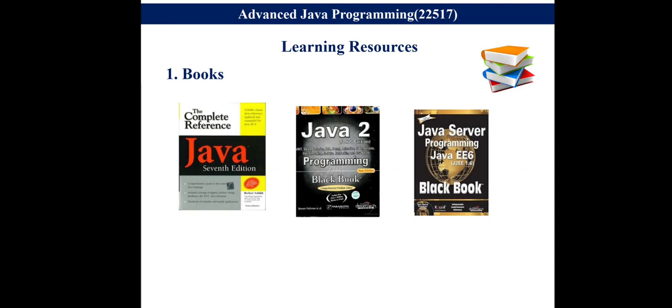And the third book we are using only for the last unit, that is Java Server Programming. It is the Black Book for Enterprise Edition. So only servlet related programs we will be performing with respect to this book. So we are following the third book only for the last unit. Otherwise, for the rest of the units we will be following the first 2 books only.